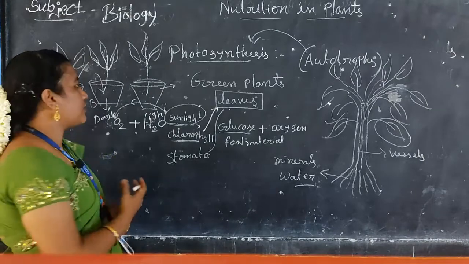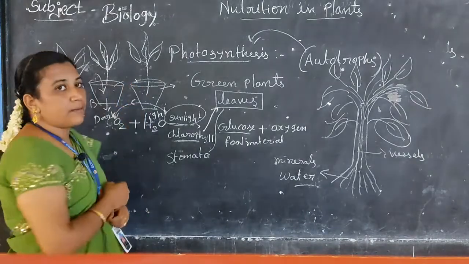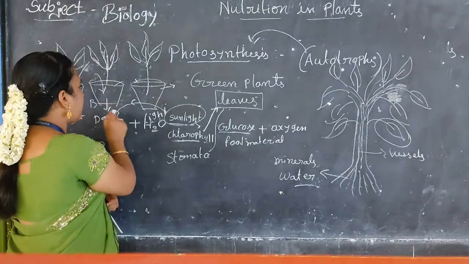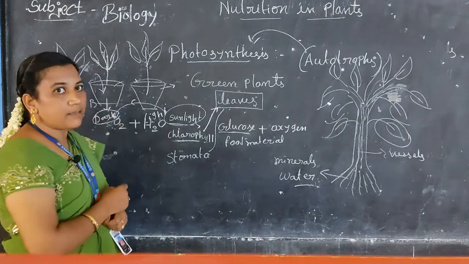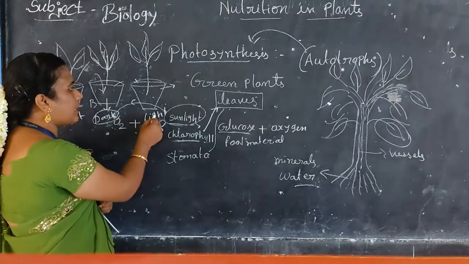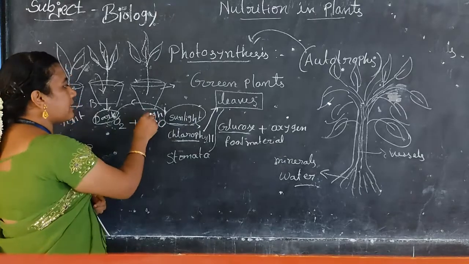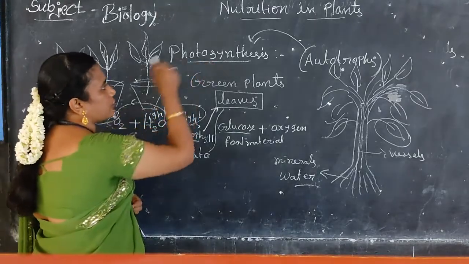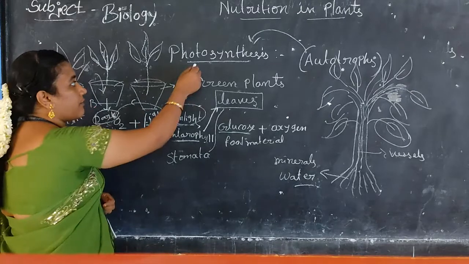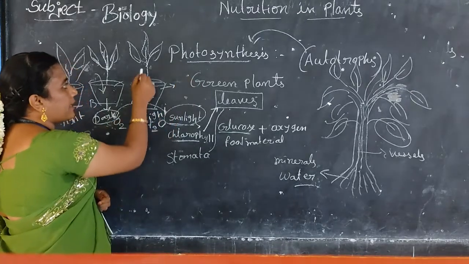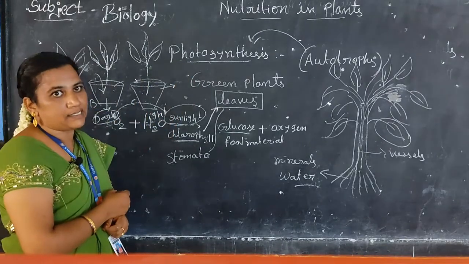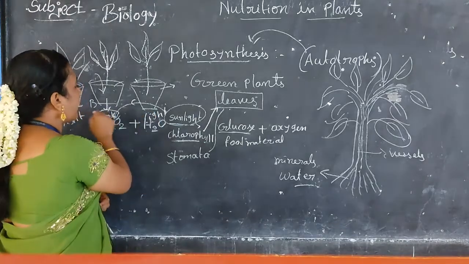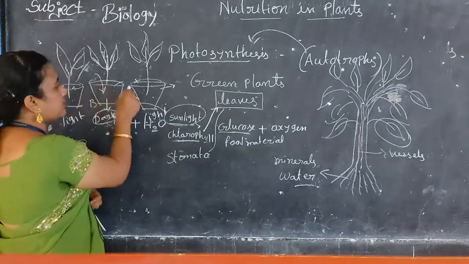We can observe that these plants are getting dry. Plant B we kept in the dark, so what is the importance here? Light is very important. Only in the presence of light does the photosynthesis process happen, because of which the plant can prepare its own food materials. From this we can understand that water is also essential.